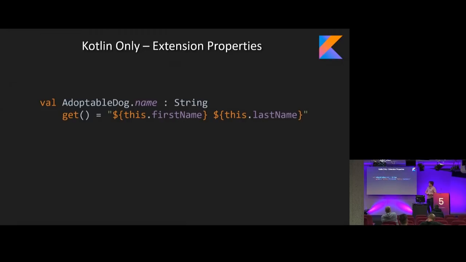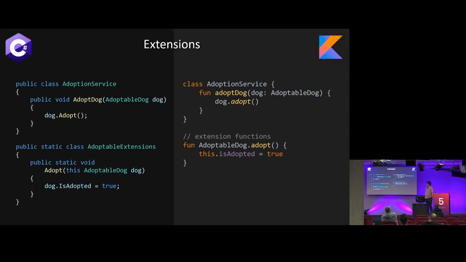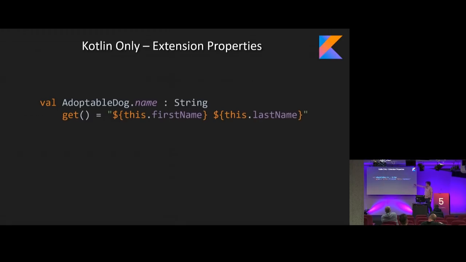So some other things that are Kotlin only: you can actually add extension properties. I know we've talked a bit about doing this in C#, but it works very similarly to how you would define a function. Instead of fun AdoptablePet.adopt, we just say val AdoptablePet.name to define the type, and then we have to have explicit getters or setters. So we can't just end it there and say, yep, now it's got a property called name that's a string. But you can use getters and setters, use some other scope, more like a Java style where you're setting some other field or something like that.